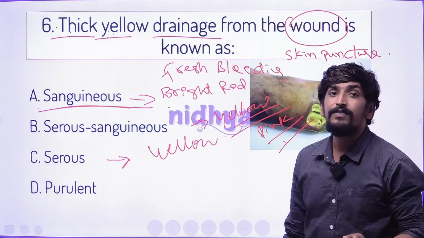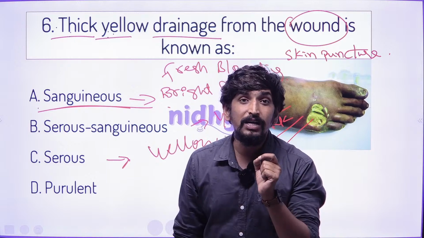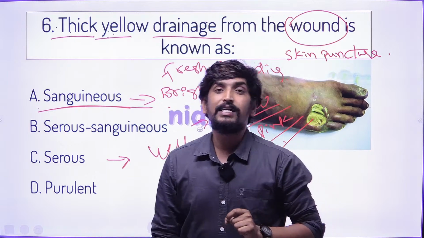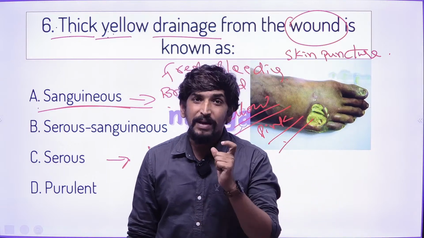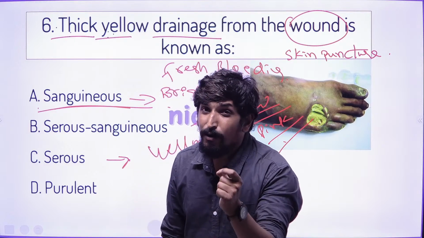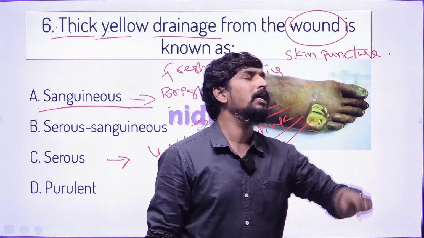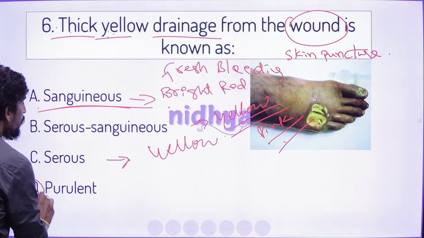Then later, if the wound is infectious, it comes to pink to red and a foul smell, so that infectious wound we call purulent.